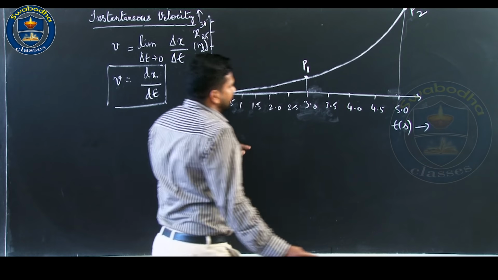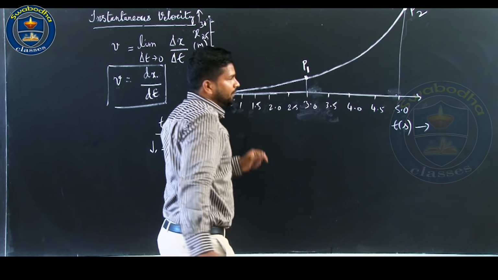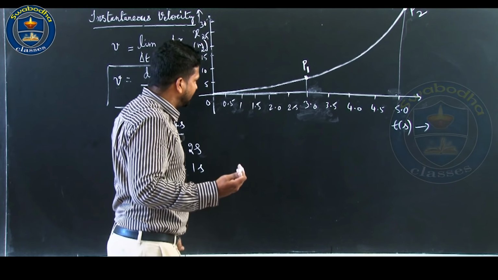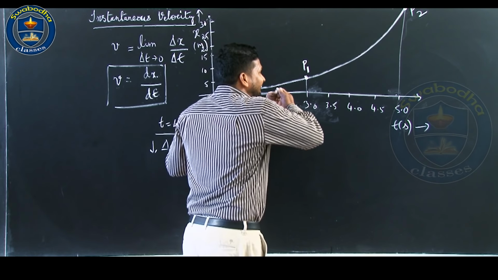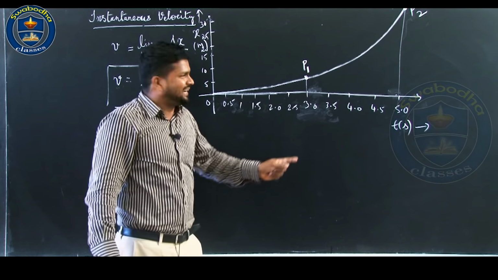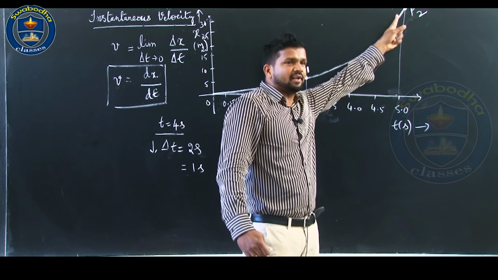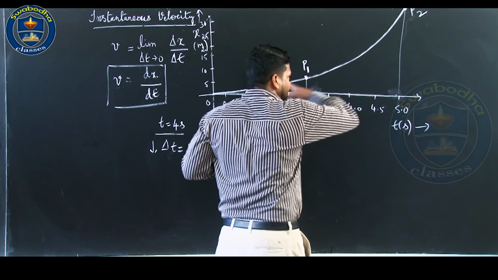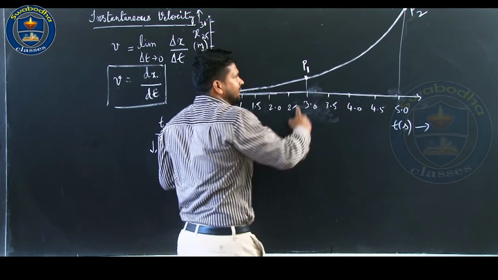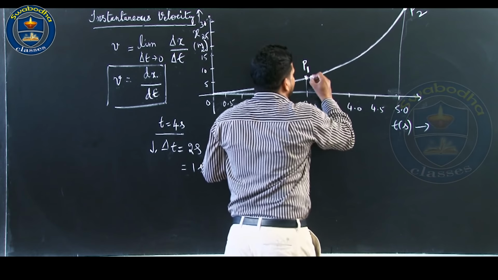Now, you all know the average velocity is nothing but the slope of the straight line joining the initial and the final positions. This is a curve, this is not a straight line. Let me join the initial and the final point like this.